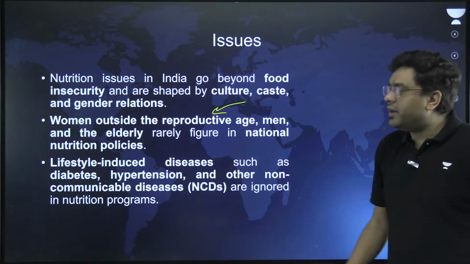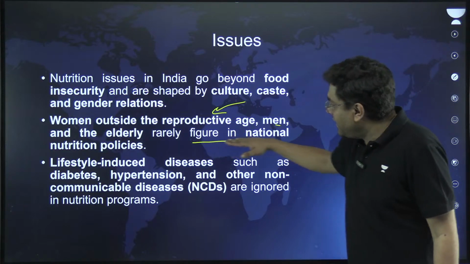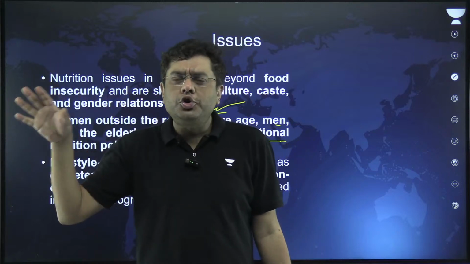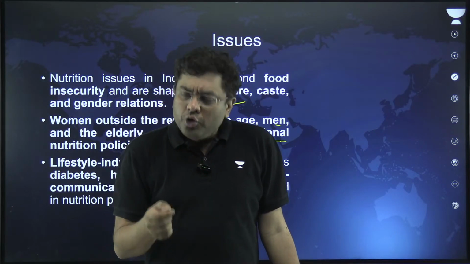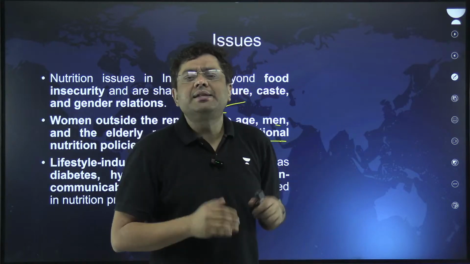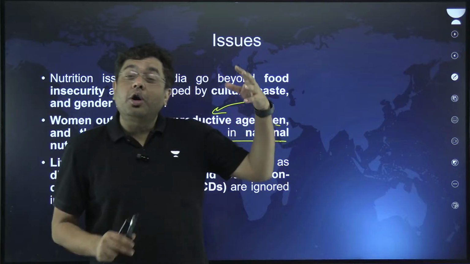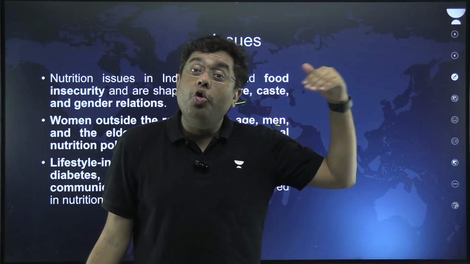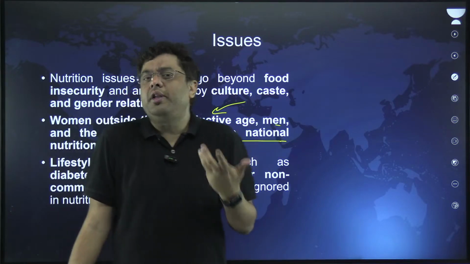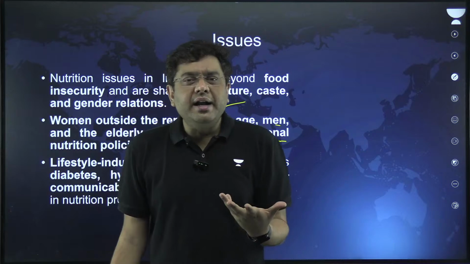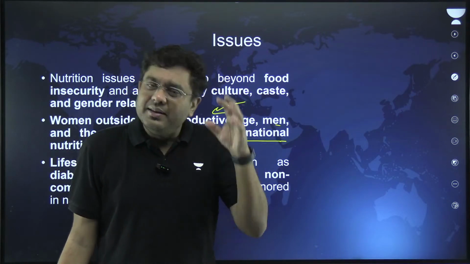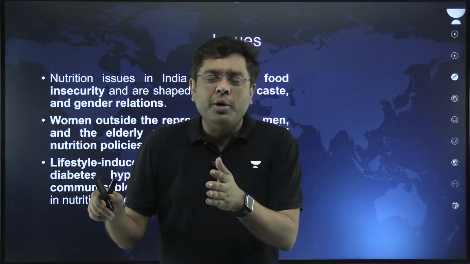Women outside the reproductive age, men and the elderly do not figure in the national nutritional policies. Any nutritional policies that you think about, you will come across the class-based or the economy-based classification. But when we talk about the urban poor, or the old age in the urban areas, they don't have enough policy designed or driven towards them. Think about it. Anganwadi workers, who are an important cog in the wheel for the entire healthcare system, these Anganwadi workers, they are overtly dominant where?